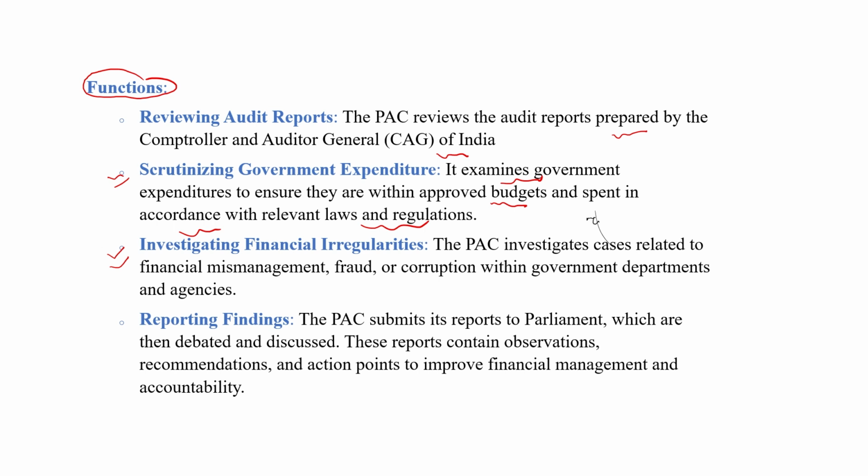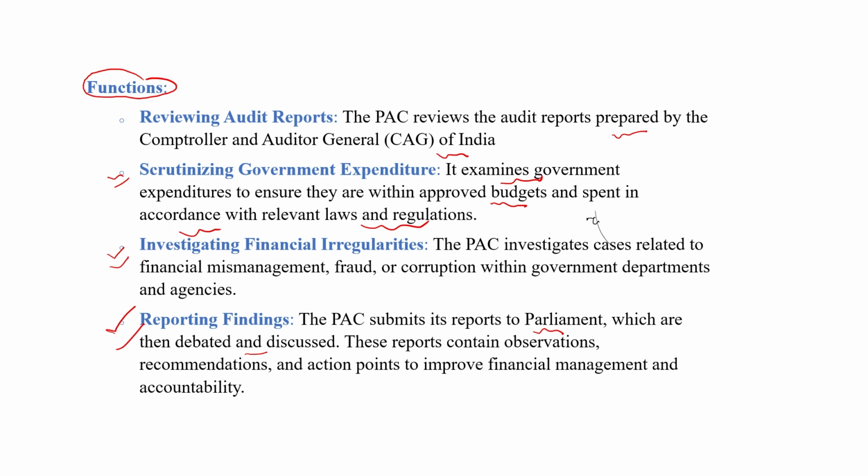The next function of the Public Account Committee is reporting findings. What is reporting findings? The PAC submits its reports to Parliament, which are then debated and discussed. First the PAC makes its report and then submits it to Parliament. In Parliament, the report is discussed and debated.